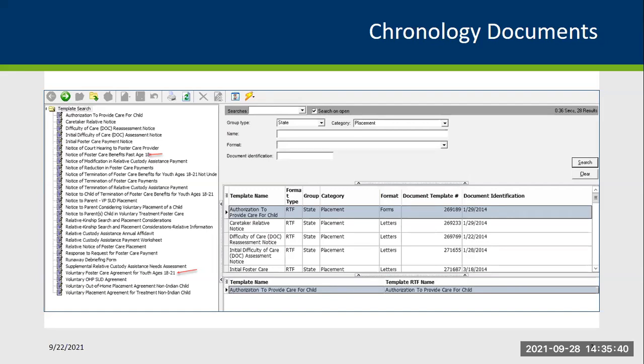Over on the left-hand corner of this screenshot, you can see the notice of foster care benefits past the age of 18. This document can be created in SSIS, edited in SSIS, and then printed and sent to the youth at 17.5 years of age so that you have a 6-month period of time to start planning for what type of setting is going to be the best for them as they move forward and transition into adulthood. And then the other document that you can see more toward the bottom of that tree view is the voluntary foster care agreement for youth ages 18 to 21.